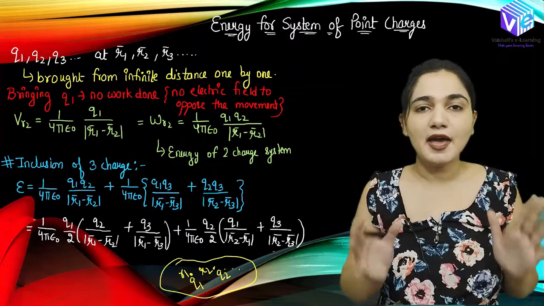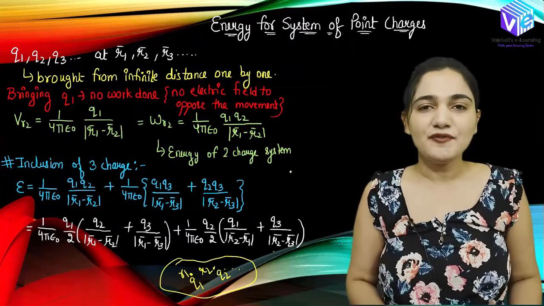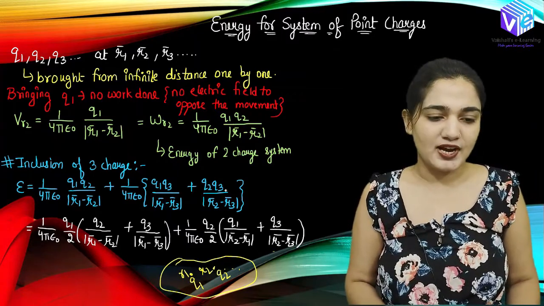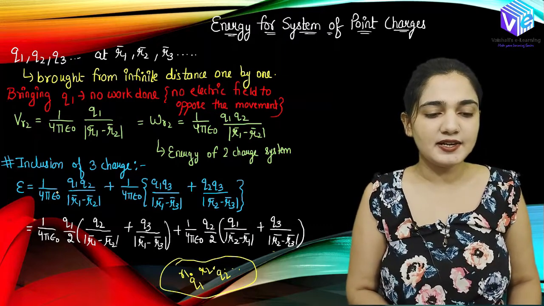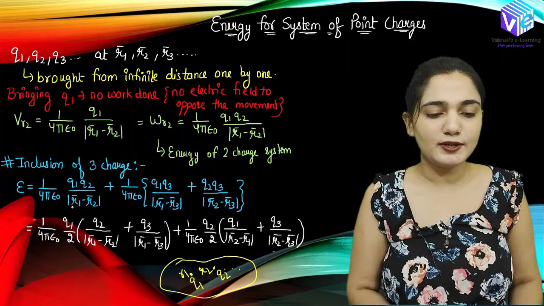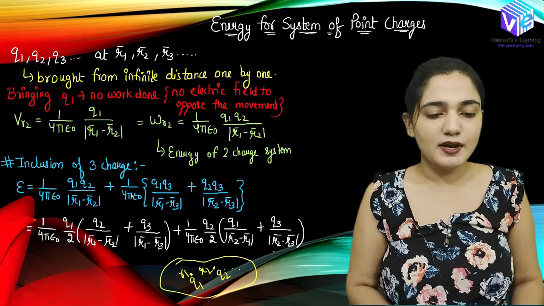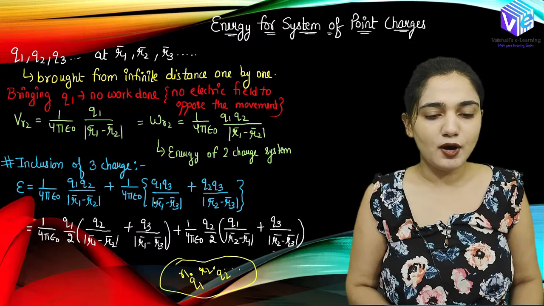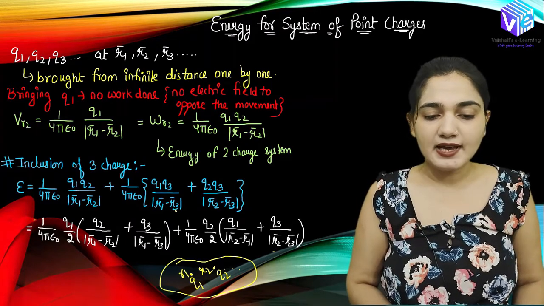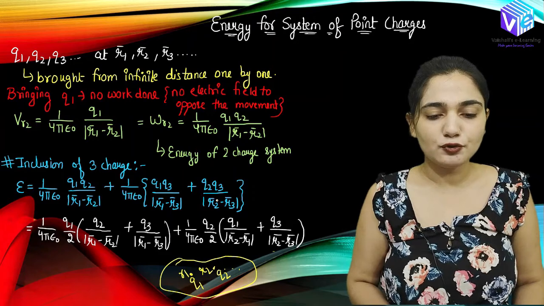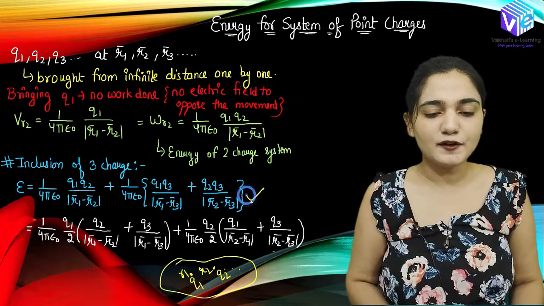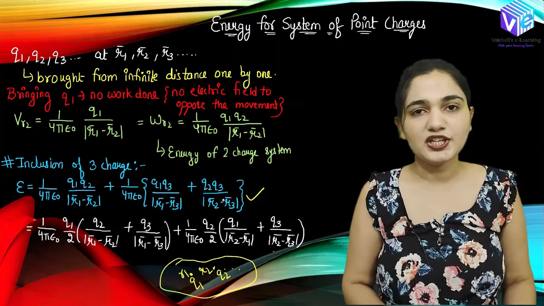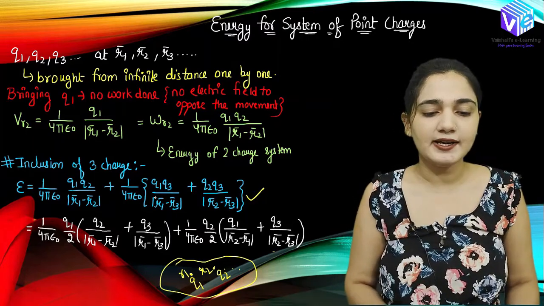Now we have n point charge system, and now we are considering we are moving one more charge. So when we have the inclusion of the third charge, energy can be represented as 1 upon 4 pi epsilon naught Q1 Q2 upon R1 minus R2 vector magnitude, plus 1 upon 4 pi epsilon naught Q1 Q3 upon magnitude R1 minus R3 vector, plus Q2 Q3 upon magnitude R2 minus R3 vector. So this is how for the 3-point system or 3-charge system I can find out the resultant energy.